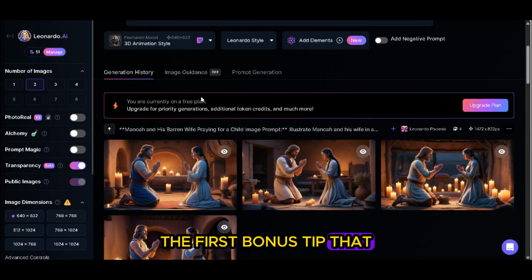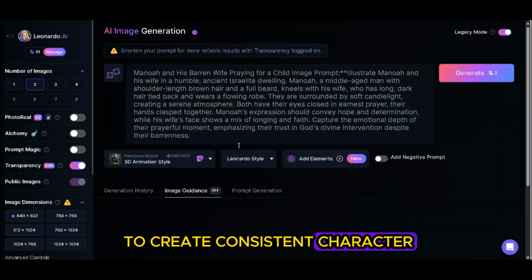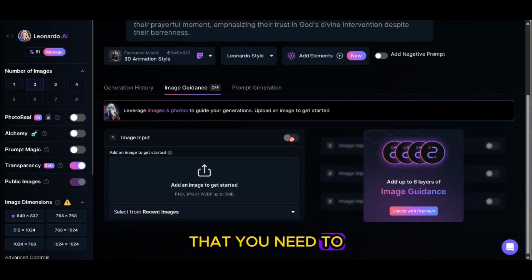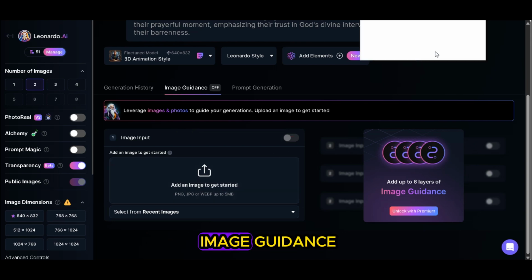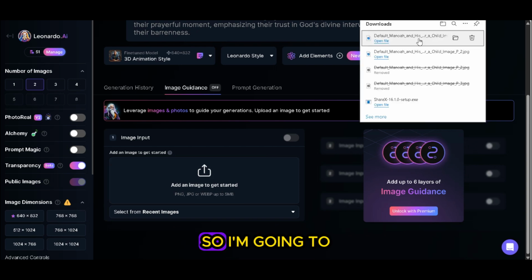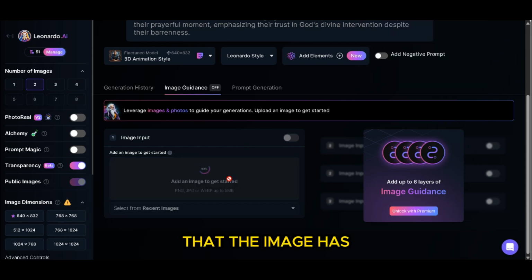The first tip that I want to give you is that if you want to create a consistent character, you head over to the image guidance here. Then, as you can see, you need to upload an image over here as a reference image, to use as image guidance or as a source of reference to generate a consistent character. So I'm going to drag and drop the image that I downloaded over here. As you can see, the image has been dropped over here.